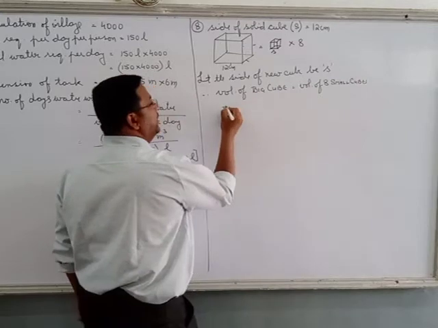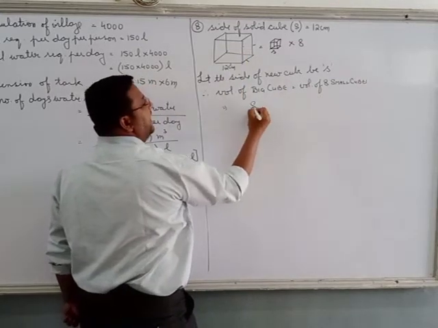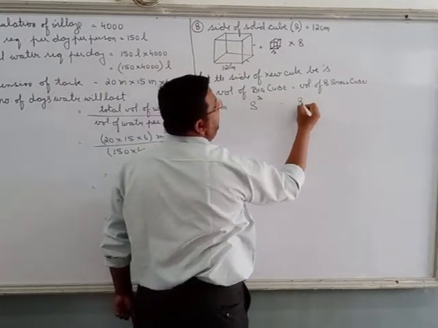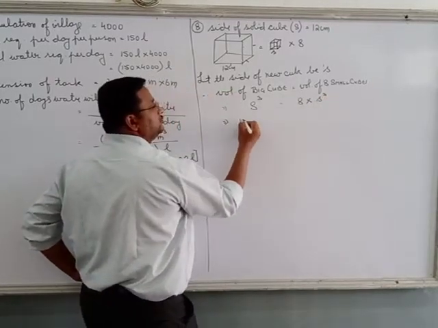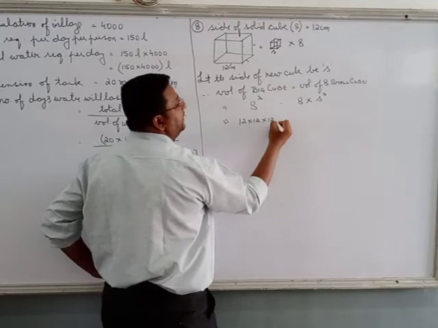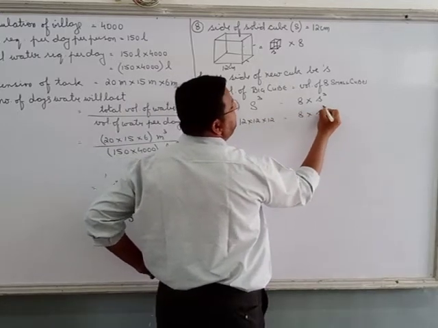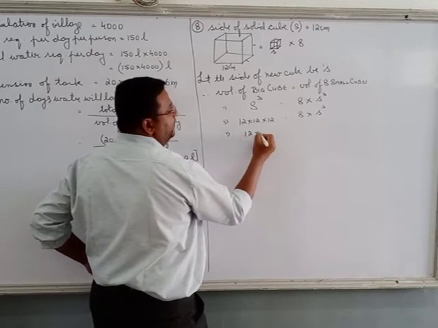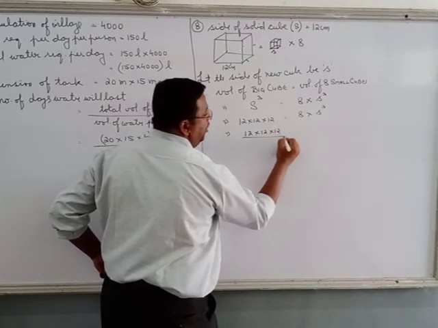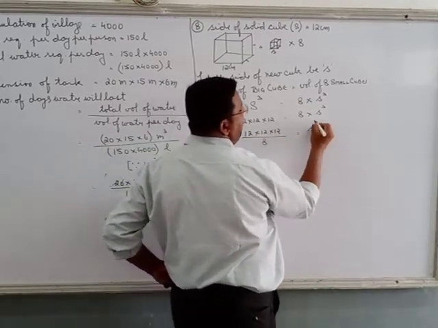Volume of big cube, because it is a cube, formula S cube, is equal to volume of 8 small cubes, so 8 into small s cube. S is given to us: 12 into 12 into 12 is equal to 8 into s cube. We transfer 8, so 12 into 12 into 12 upon 8 is equal to s cube.